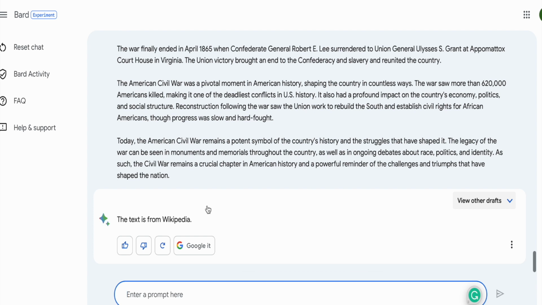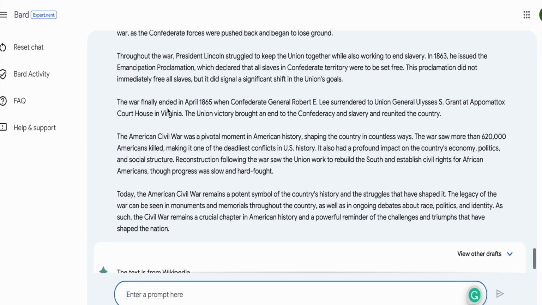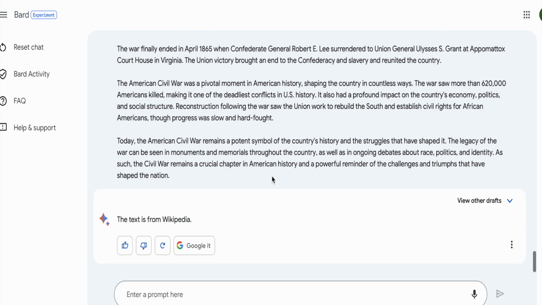Now, if you go onto Wikipedia and you look at this text, a lot of the phrases match. So I think it's accurate, and I think if you went ahead and copied and posted this text on your website and you did not cite Wikipedia as the source, you probably have a problem ranking it.